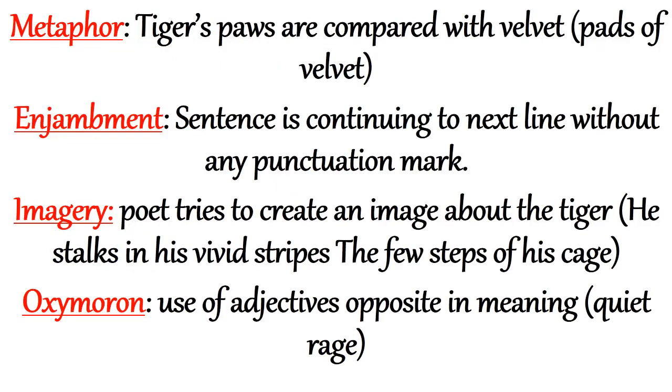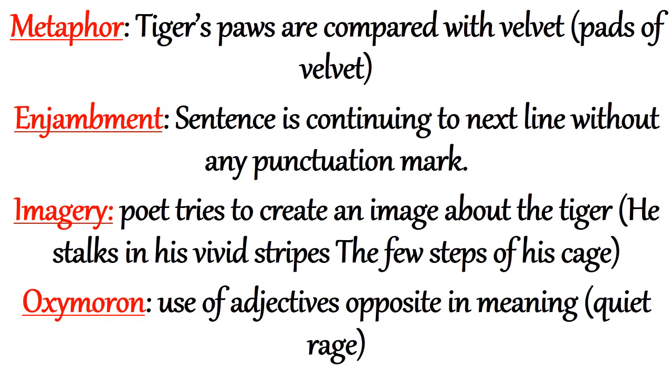The tiger's paws are compared with velvet, pads of velvet. Here the comparison is done without using like or as. Then next is enjambment, which we have already done in our previous poems. The sentence continues to the next line without any punctuation mark. Then imagery. The poet tries to create an image of the tiger.